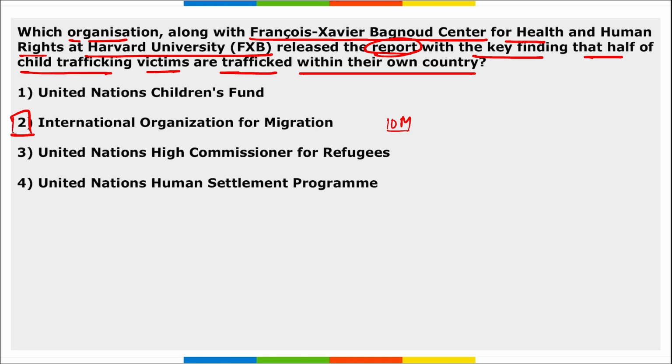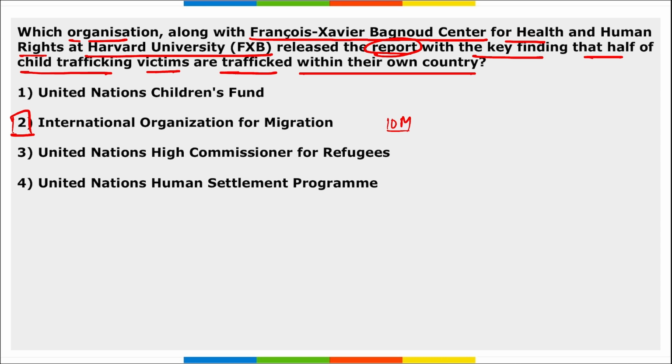And as per the report, half of the child trafficking victims are trafficked within their own country. In case of international trafficking, children are mostly trafficked to neighboring, wealthier countries, correct? And the data showed that more than 69,000 victims of trafficking of 156 nationalities were trafficked in almost 186 countries, right?